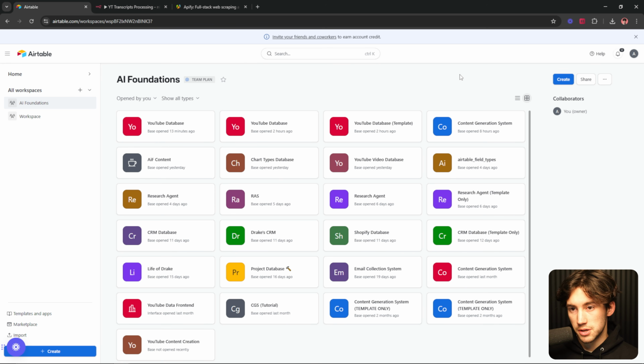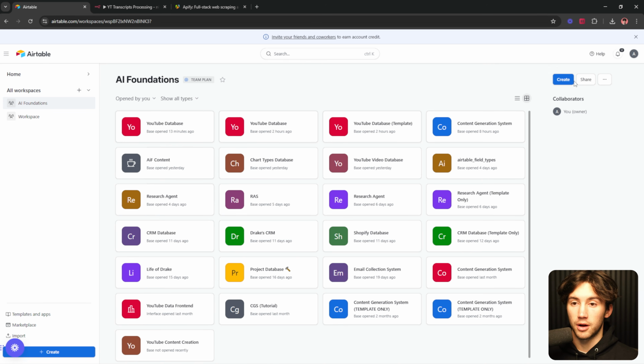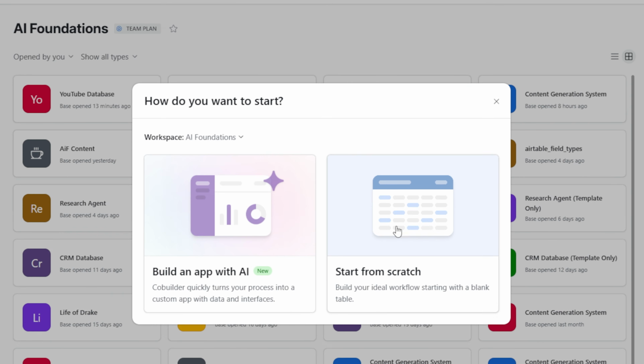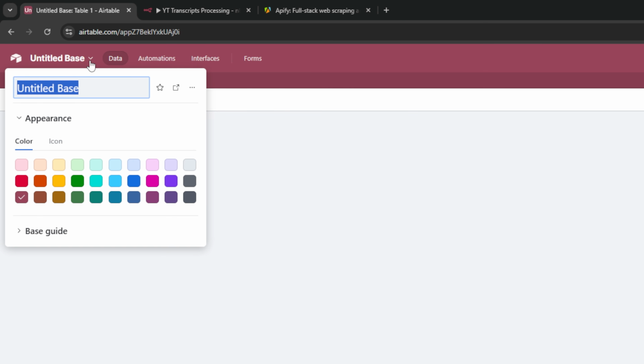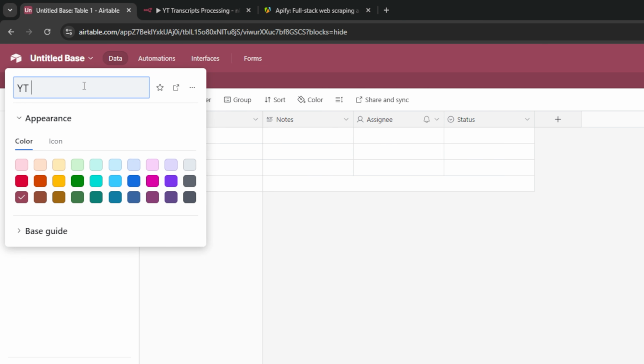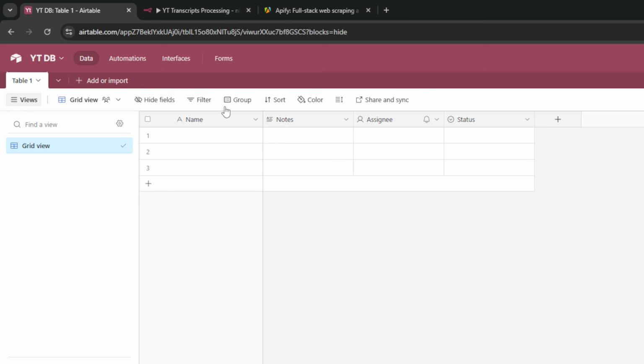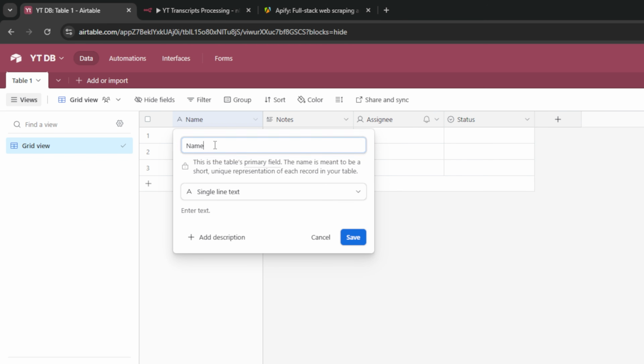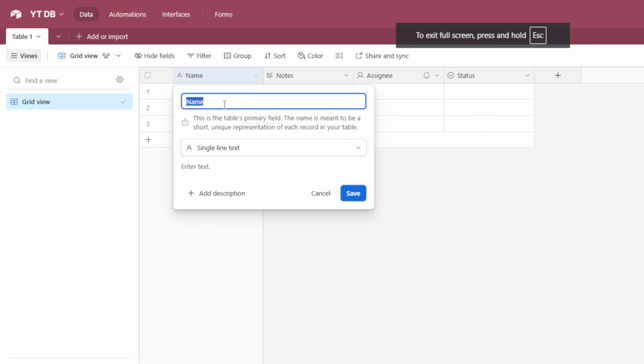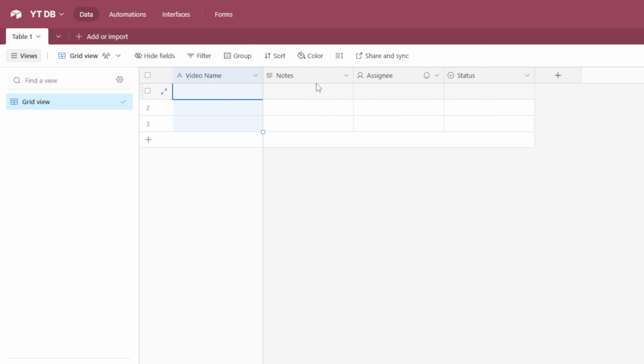First, we want to start in Airtable because what we need to do is actually create a database like the one you saw. So what I'm going to do is hit create. I'm going to start from scratch. And here I can just name this YTDB, maybe for YouTube database, just like that. I can leave name, but I do want to rename that name field to something else. So I could rename it to video name instead of name. Beautiful. We can leave that as single text.